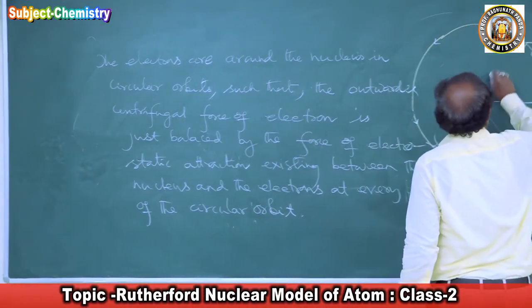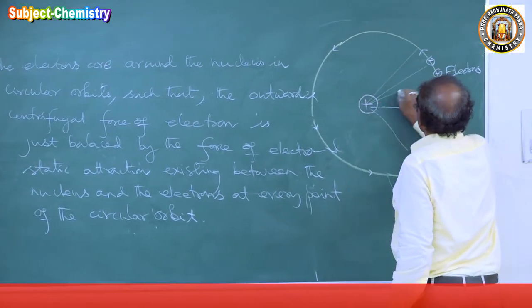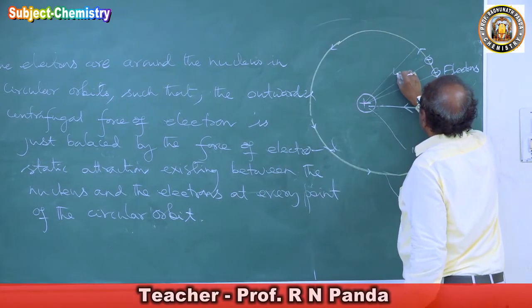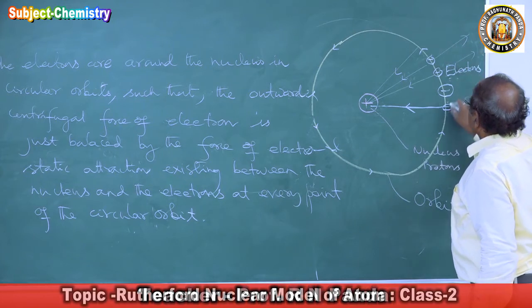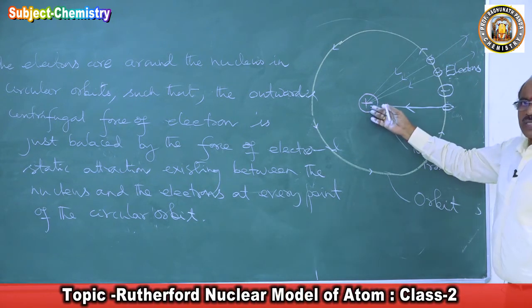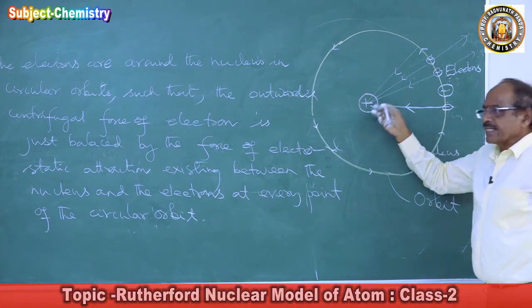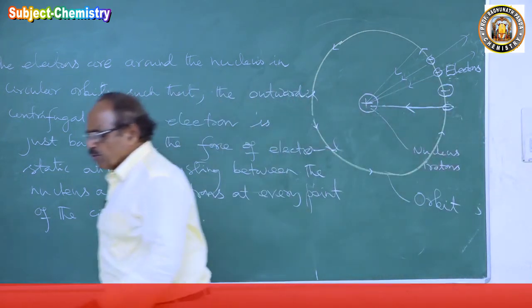So this is the nucleus, and at every point there is an inward force of attraction. This centrifugal force of the electron is always equal to the inward force of attraction. Hence the electron keeps on moving.